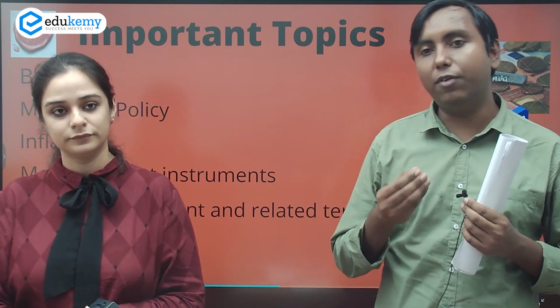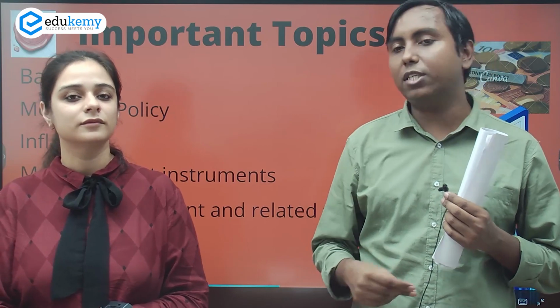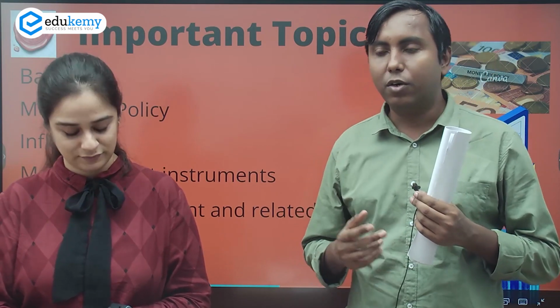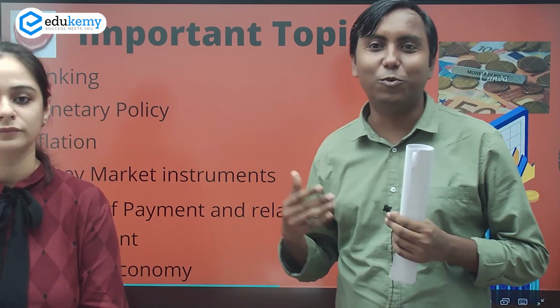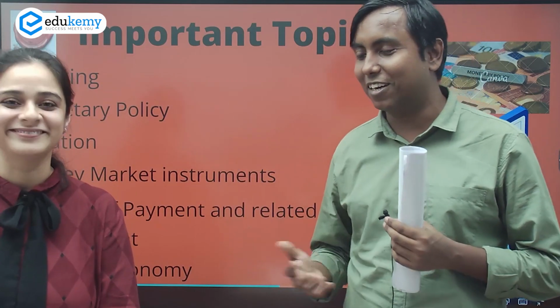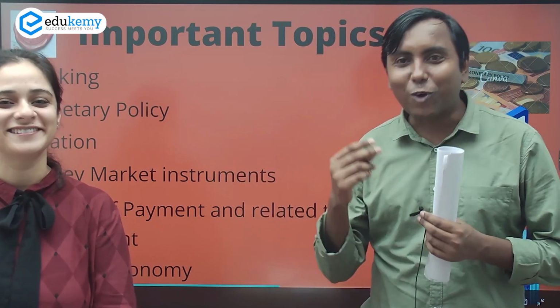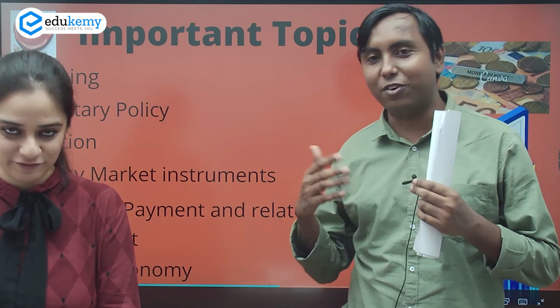Like if the RBI wants to increase the money supply in the economy, then what it has to do with the rates. What it will do with the repo rate, what it will do with the CRR. That is where applied knowledge comes in. This is UPSC's indirect way of asking what actions to take. Like this time they asked what action to take in times of recession.